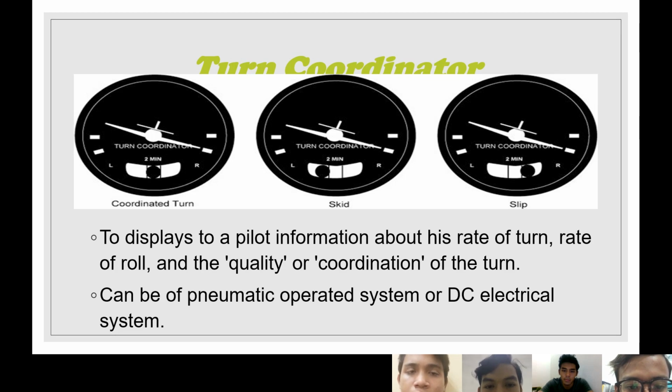Okay, next, the turn coordinator. The turn coordinator has three: coordinated turn, skid, and slip. This is to display to a pilot information about his rate of turn, rate of roll, and the quality or coordination of the turn. It can be a pneumatic operated system or a DC electrical system.